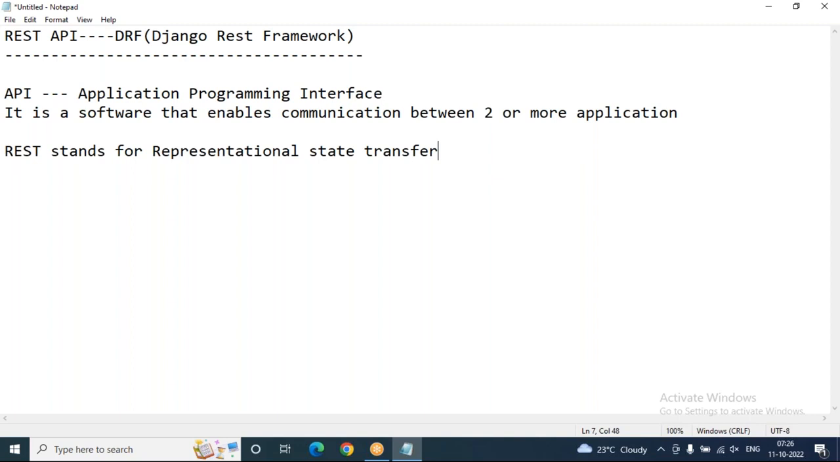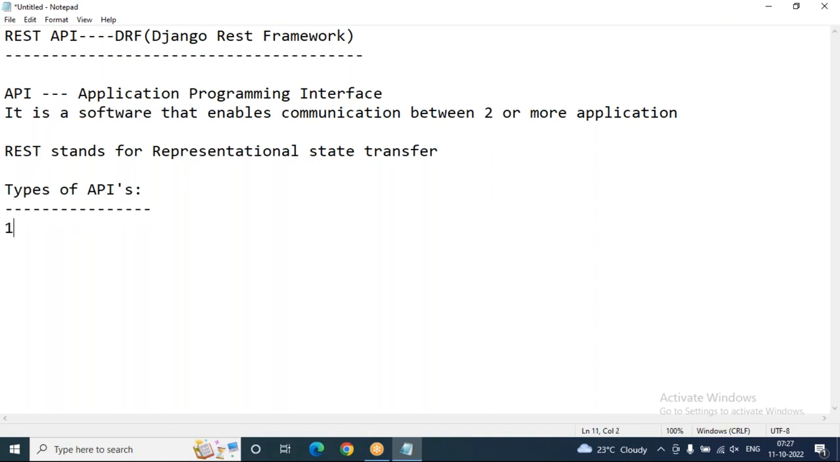Easy customization, validations, and authentication systems are there. And mostly generic class-based views are there in the REST API for CRUD operations with the database. A clean and simple view of resources using Django's new class-based views is available here. And there are different types of APIs: private, partner, and public. These are the types of APIs.